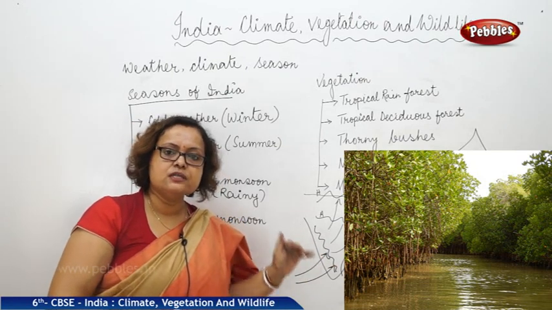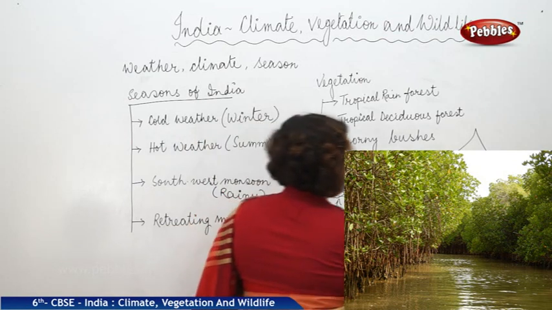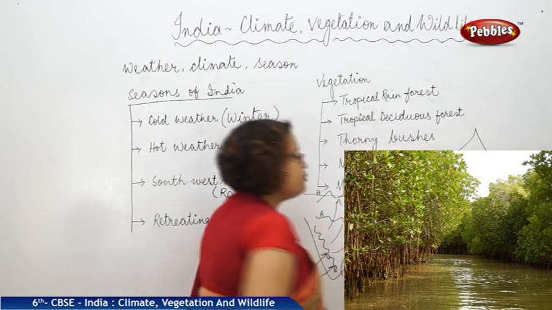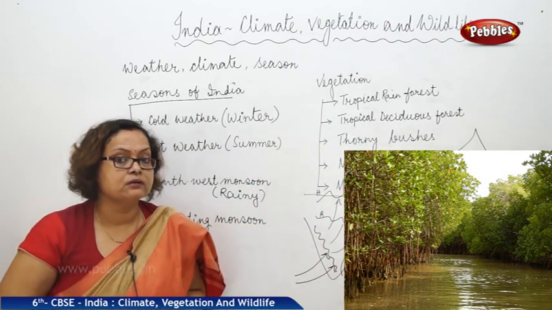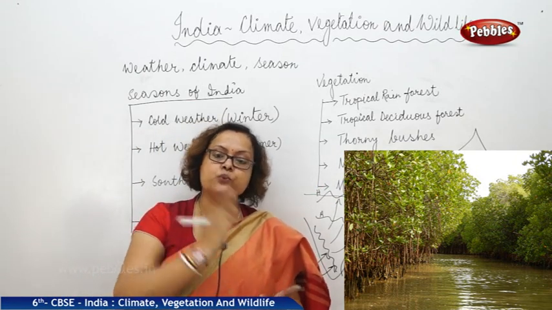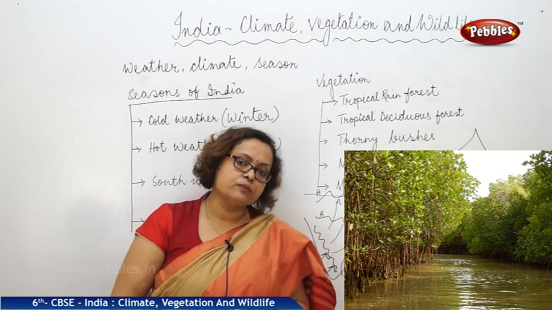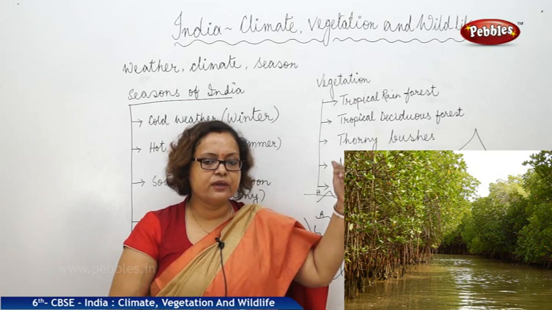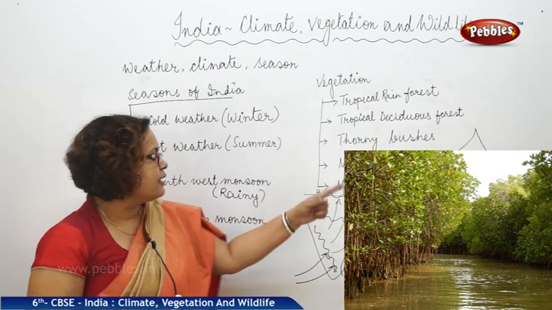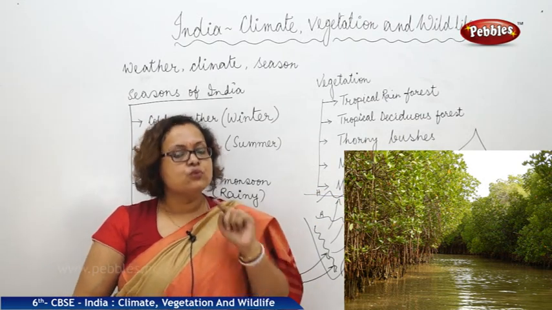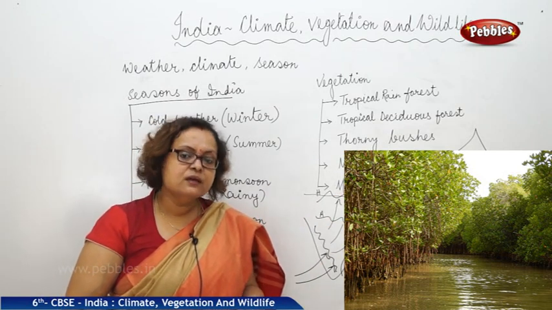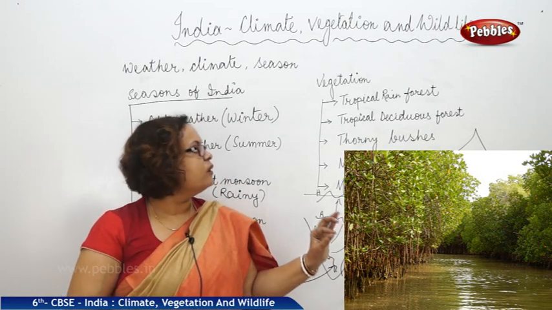The special type of tree we can find there, the name of the tree is Sundari. From this name only we named that forest as Sundarban. And this type of tree, they need both types of water, the sweet water as well as the salty water. They have long roots to get their nutrition. Their root type is also different. That is known as a mangrove forest, which we have mostly in the forest named Sundarban, that is situated in West Bengal.